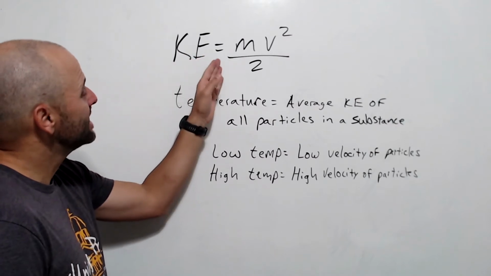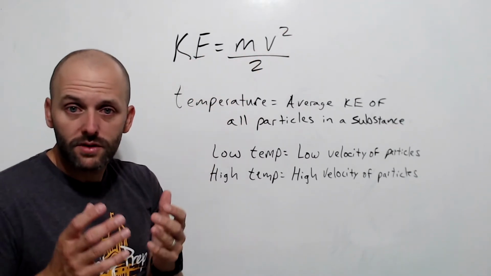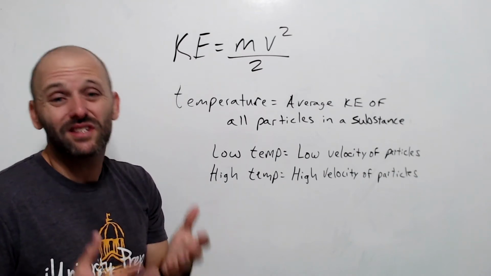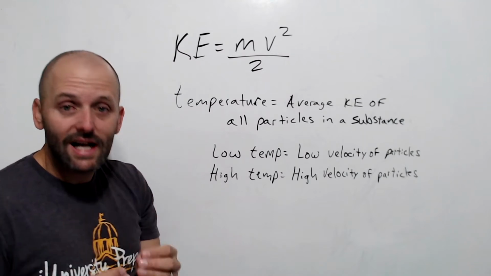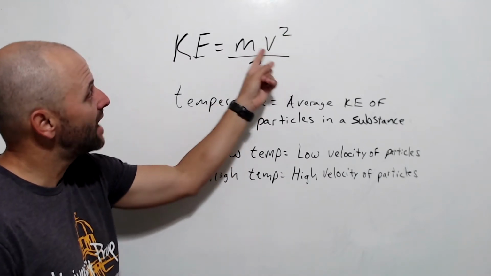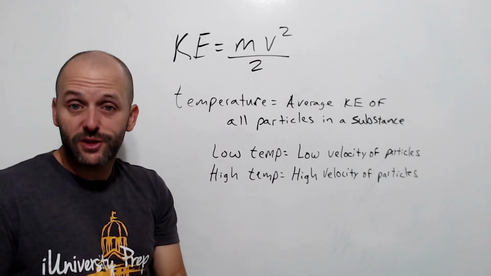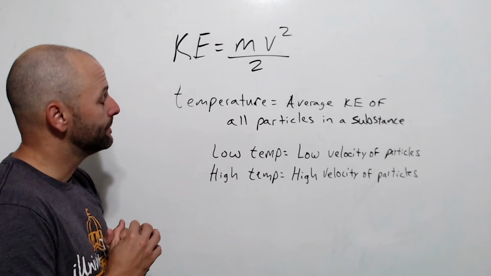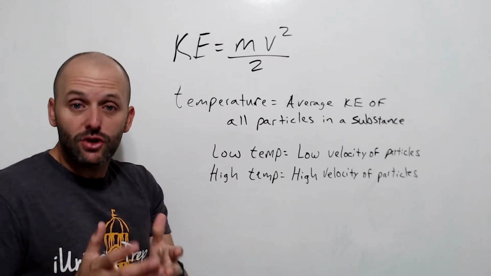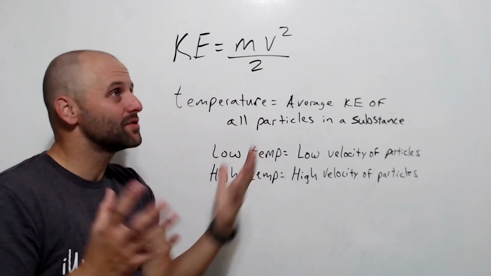Kinetic energy is equal to mass times velocity squared divided by 2. Now, in particles, the mass is not going to matter to the kinetic energy because it's so tiny. What really matters is this velocity squared, right? If I have just a little bit of speed, I'm going to have a huge kinetic energy because I'm squaring that velocity.